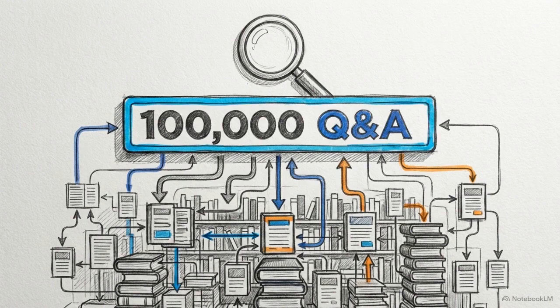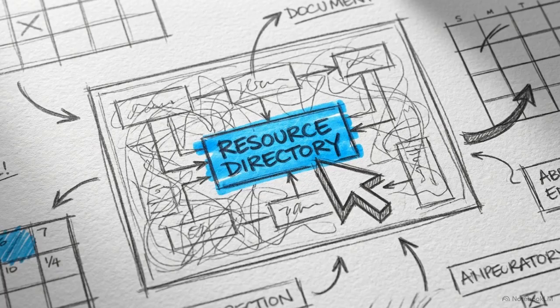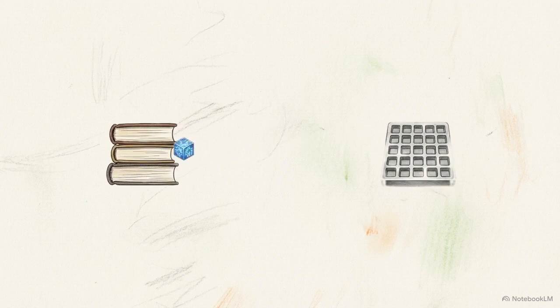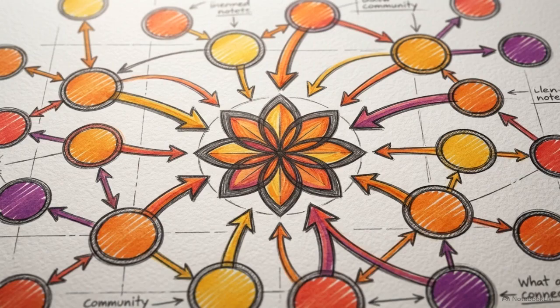As you start making content, you will run into a common hurdle, finding the right quotes or teachings to actually post. When that happens, go back to your resources document and click the link for the 100,000 Q&A notebook. Use that as your primary search engine to pull authentic, highly specific source material. By combining the daily structure of your new 30-day blueprint with the massive content library inside the notebook, you have all the tools necessary to build a lasting community.